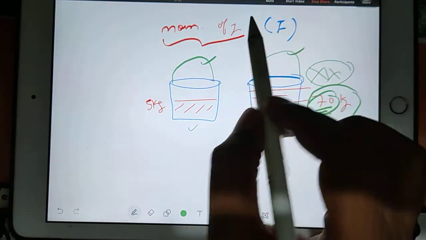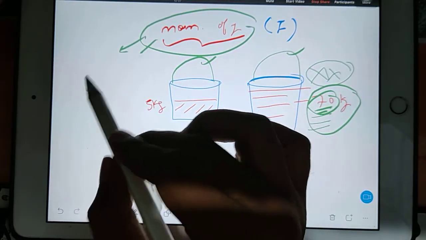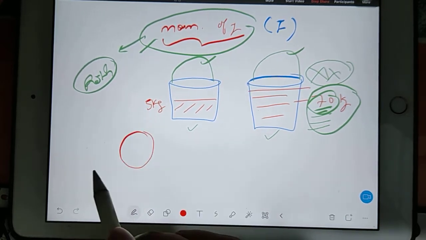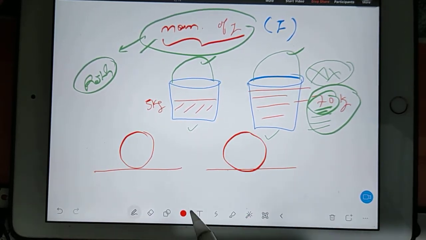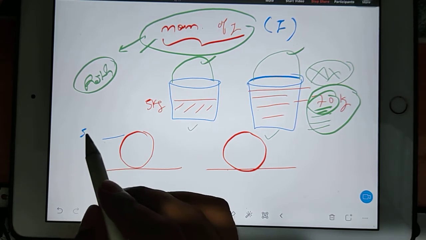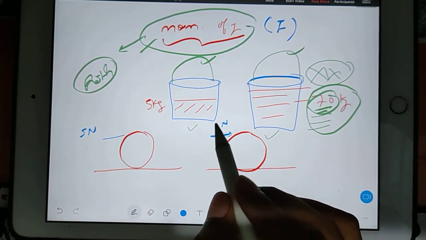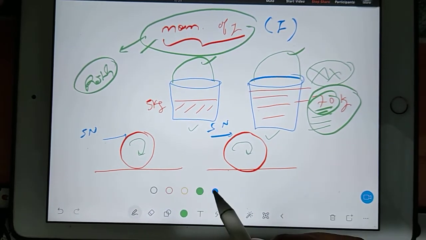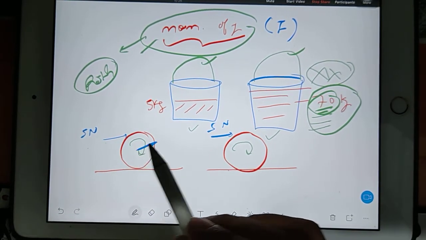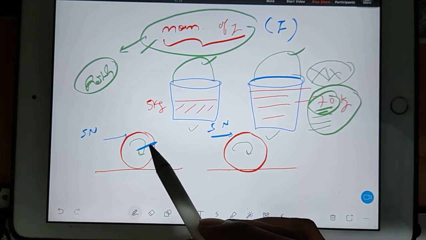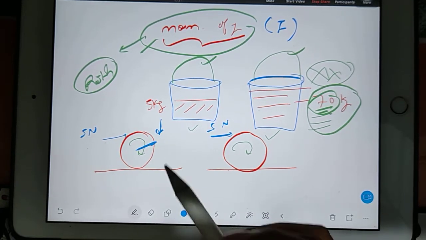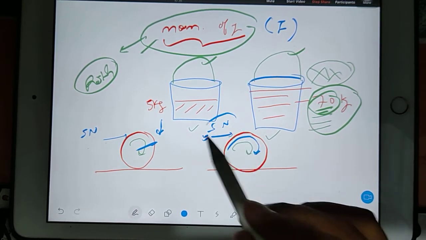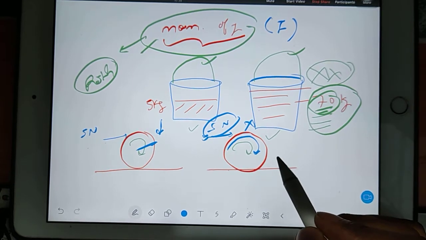In the same way, moment of inertia plays a great role in rotation. Suppose you have a sphere, and another sphere, and you are applying 5 Newton force here and 5 Newton force here to revolve the sphere like this. The sphere you can revolve easily will have less moment of inertia, and the sphere that needs more effort, which will not revolve by 5 Newton, has more moment of inertia.